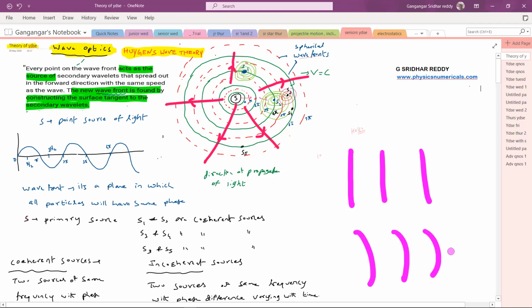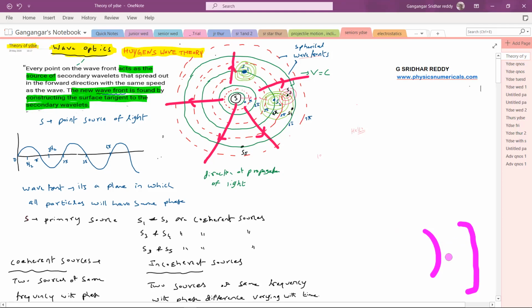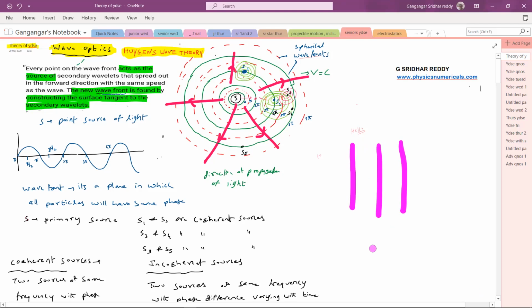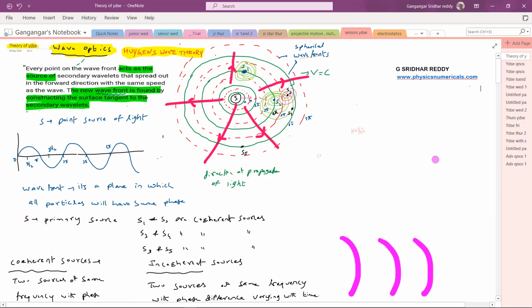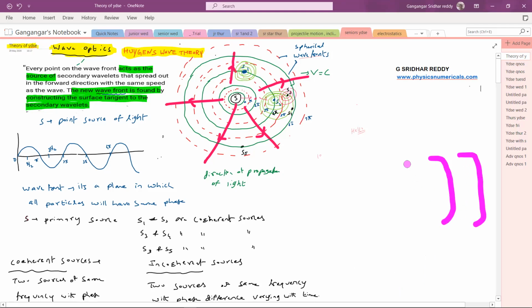The wavefront can be spherical or cylindrical, so different wavefronts. Once again, the plane wavefront will be like this, the spherical wavefront like this, and the cylindrical wavefronts like this. These are the wavefronts we usually encounter in our discussion. Once again, it's a plane in which all particles have the same phase.